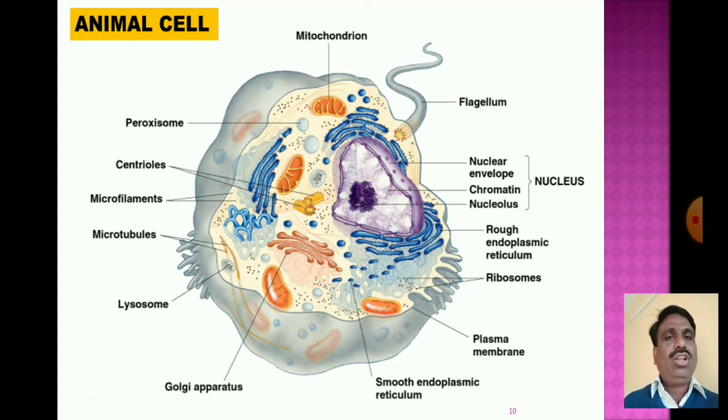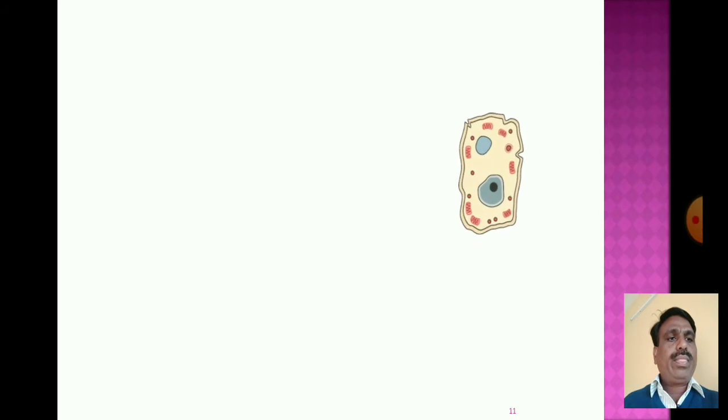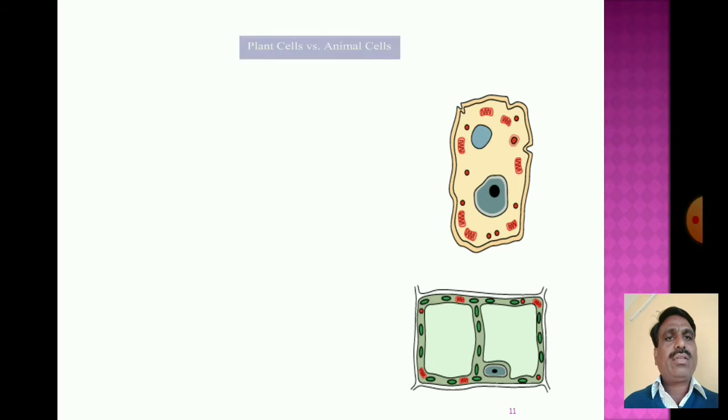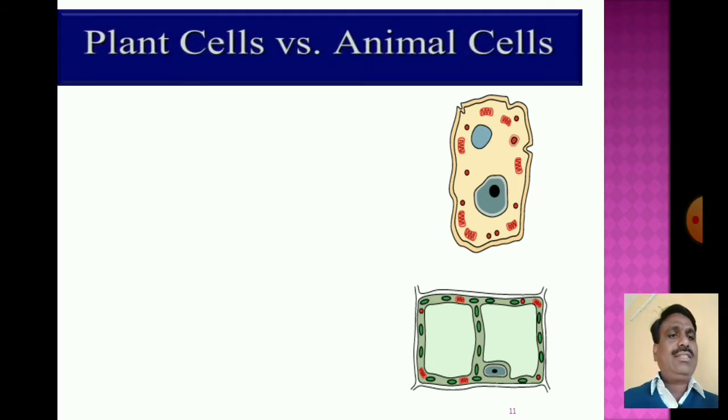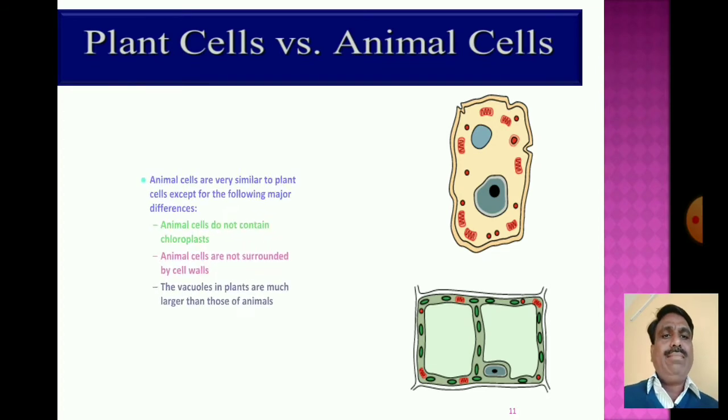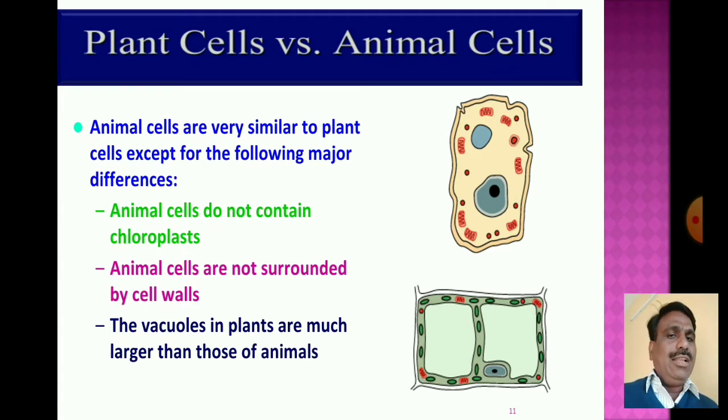The animal cell and the plant cell have differences in their structure, size, shape and also functions. Now, plant cell versus animal cell: animal cells are very similar to the plant cell except for the following major differences.